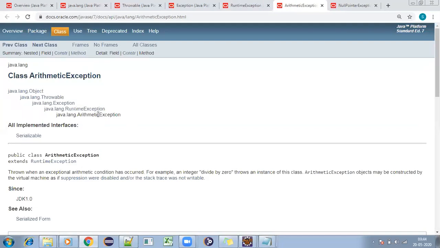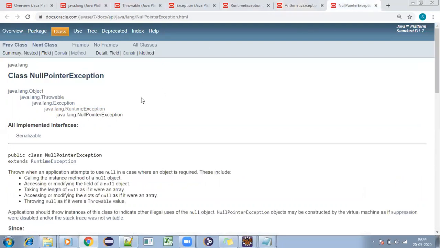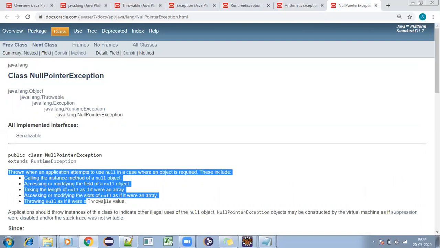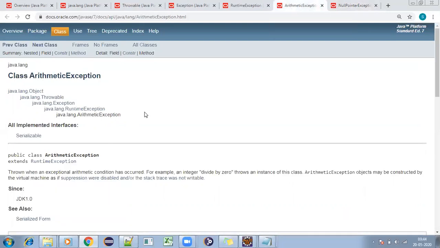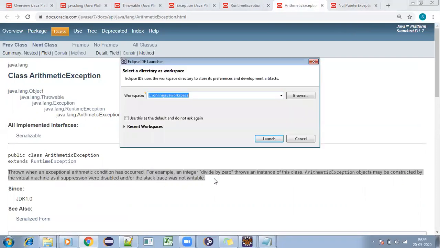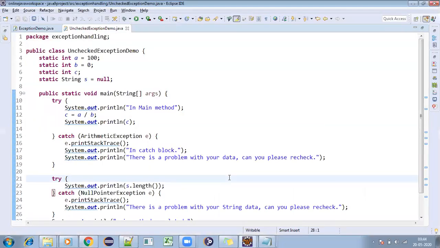So this arithmetic exception, you can say is an unchecked exception. All unchecked exceptions are runtime exceptions only. Here also the same. So you can go through and try to read the information about this null pointer exception and this arithmetic exception. Okay, then you'll get some idea about these things. So that is what unchecked exceptions are for now. Do you have any doubts till now?